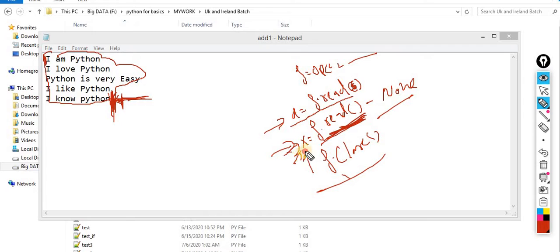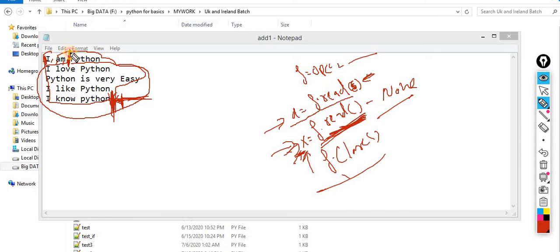Yes. Inside X, first it will read 5 characters, 0, 1, 2, 3, 4. Now the cursor is blinking over here. And after that, what I am doing is reading the entire data. So in the next statement, the entire data would be assigned to X. Python, I love Python. Python is very easy. Python I like. I know the Python, because in the first statement I read only 5 characters.